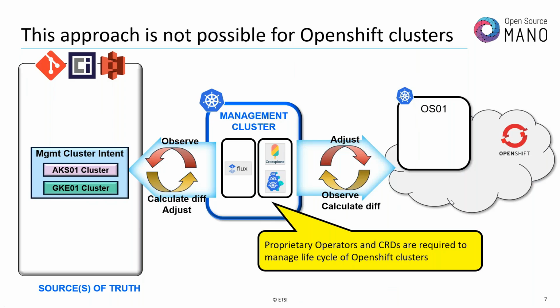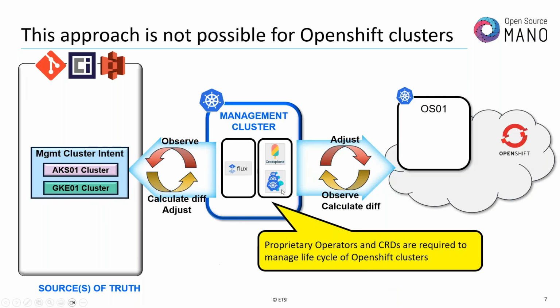Because the recommended approach today by OpenShift to deploy OpenShift clusters is to do it with the specific manifest via Red Hat ACM, the Advanced Cluster Management framework. It doesn't matter that maybe in the future we will be able to use Cluster API, for instance. But for the moment, those are proprietary operators and CRDs, and we cannot deploy them in the management cluster of OSM.